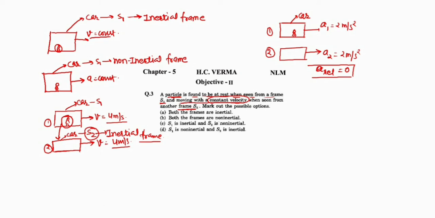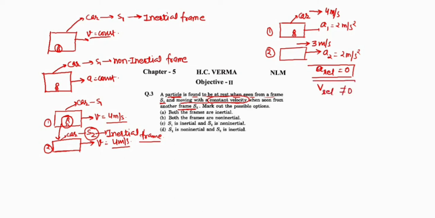Say at any instant of time, car 1 is moving with a speed of 4 meter per second, and at the same instant car number 2 is moving with 3 meter per second in the same direction. So what is the velocity of car 1 with respect to car 2? Is that 0 or non-zero? Non-zero. It means V relative is not equal to 0.